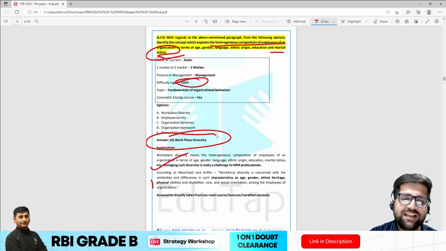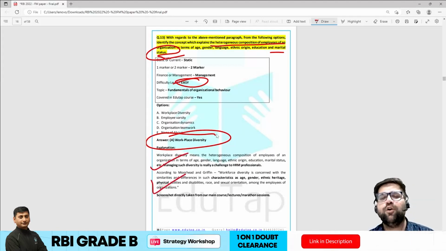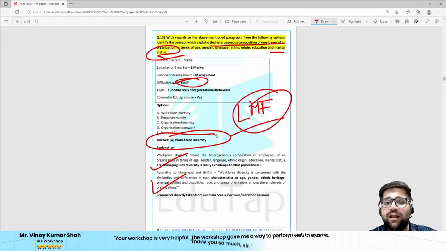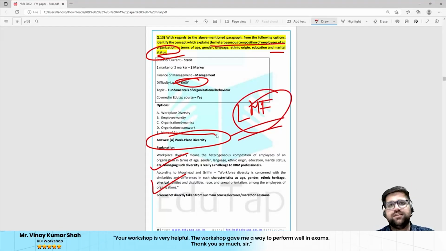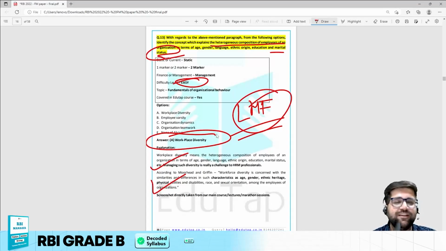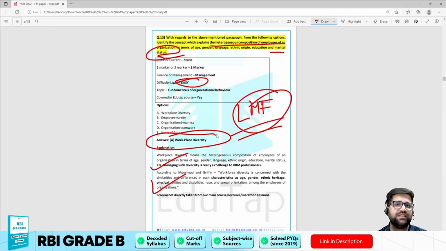So this is a very easy concept, and even if you have not studied this particular concept, you could have marked your answer. Or if you are a student of EduTap, then this particular question was again a low hanging fruit for you, and you could not miss your marks over here, because these are very easy questions and you have to accept these questions with both hands.